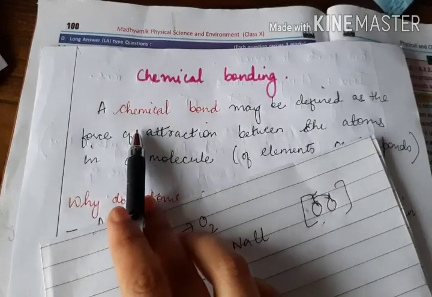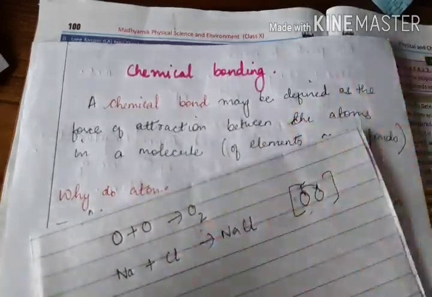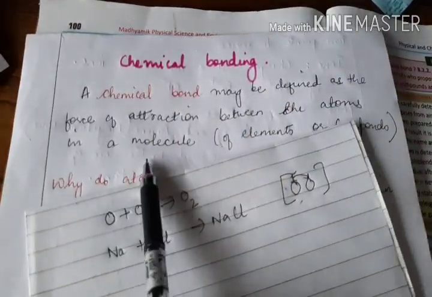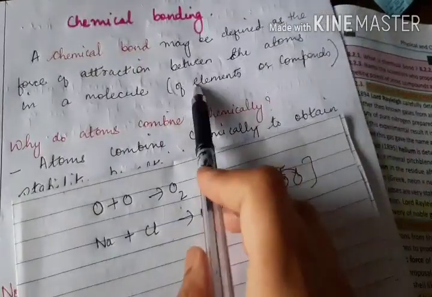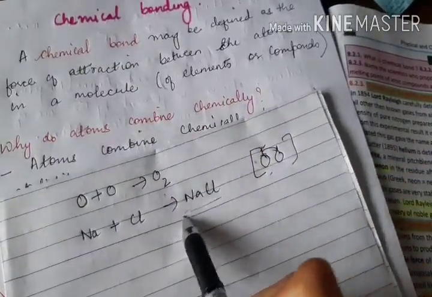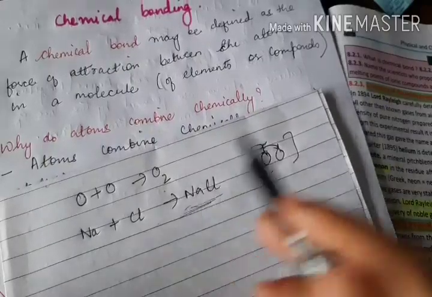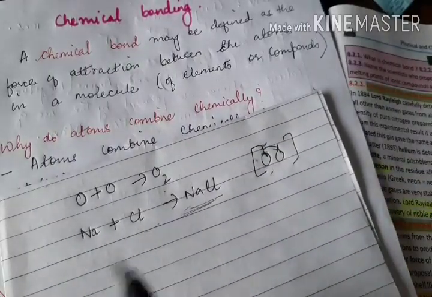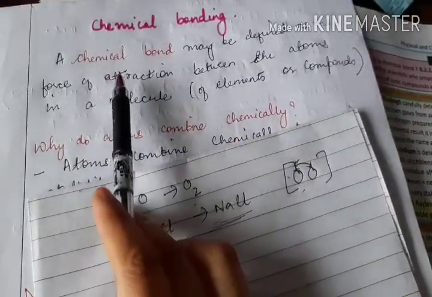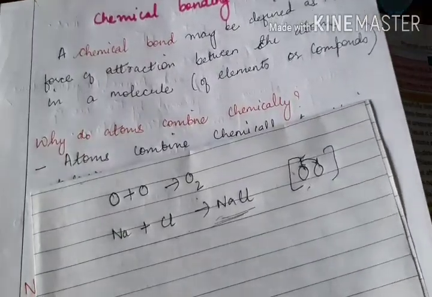So what is chemical bond? Chemical bond is nothing but just a force of attraction between the atoms of a molecule. It can be of elements like this, or it can be of compounds. Na and Cl, there will also be a force of attraction. That force of attraction is called chemical bond.